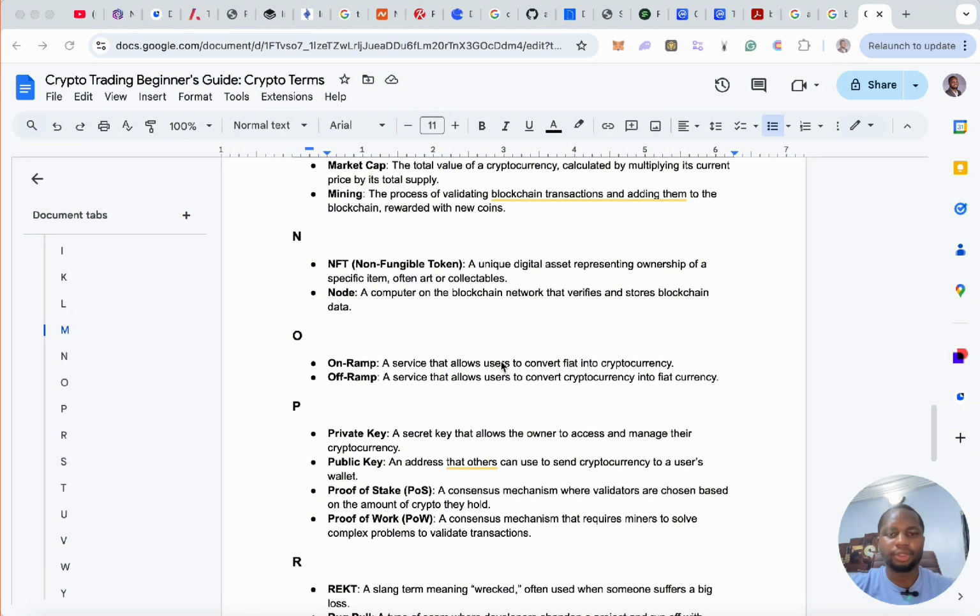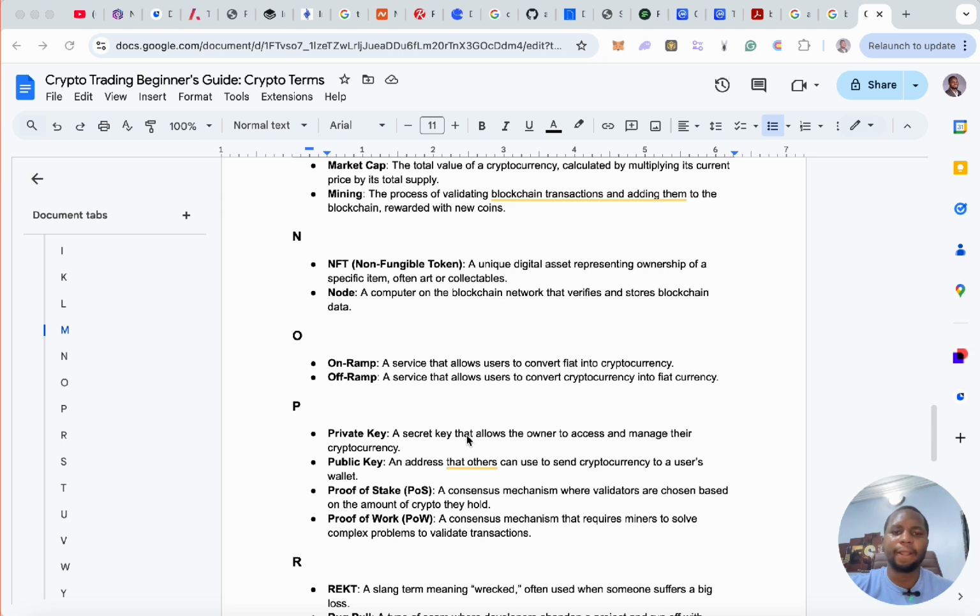Alright, on-ramp. What is on-ramp and off-ramp? Both of them are very similar. On-ramp means to convert fiat to cryptocurrency, and off-ramp is to convert cryptocurrency to fiat currency. Alright, that is taking money out of the blockchain is off-ramping. Taking money to the blockchain is called on-ramping.